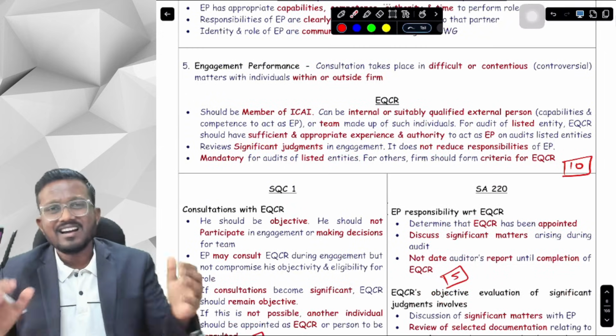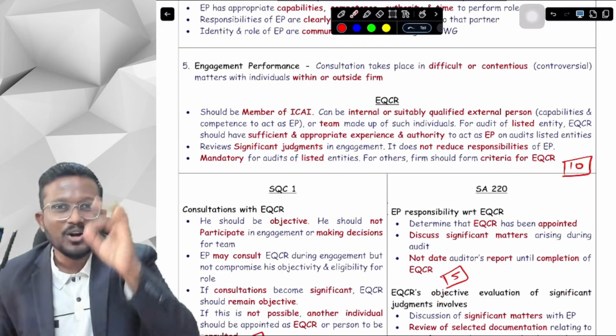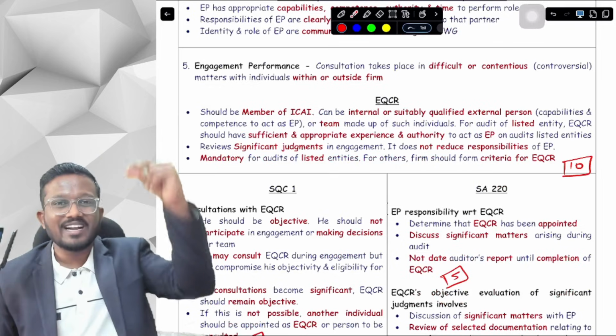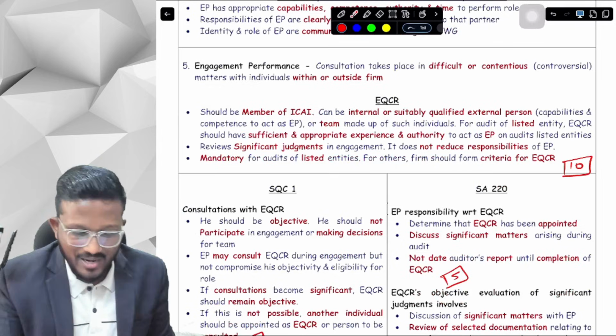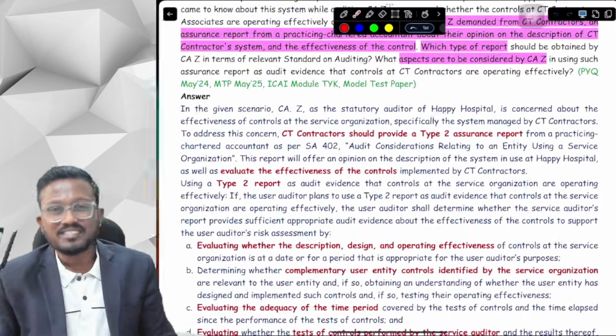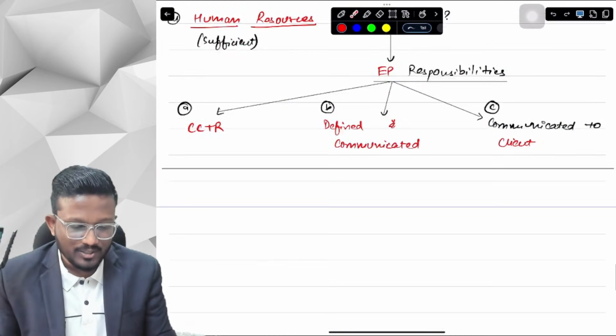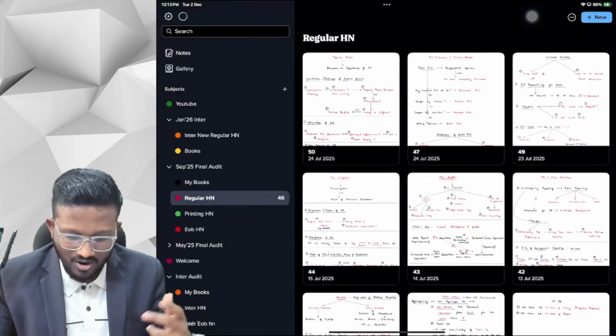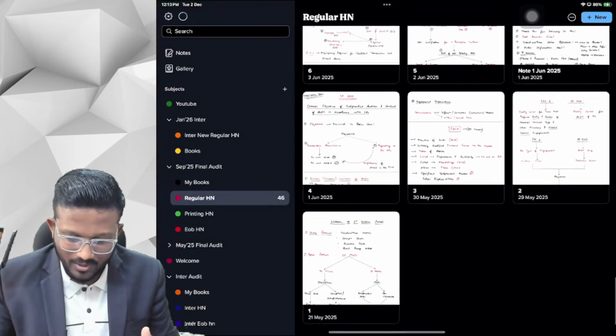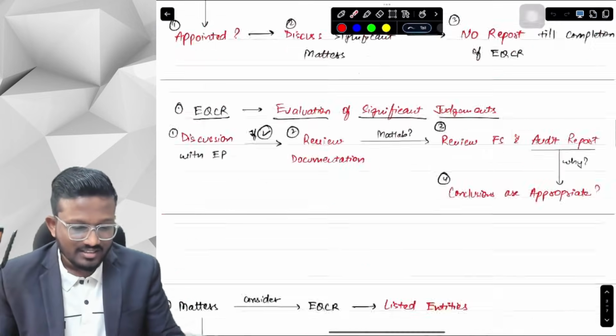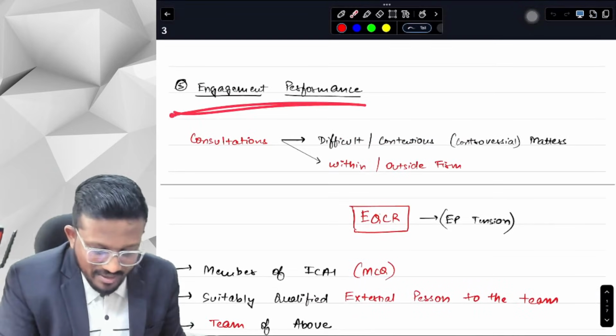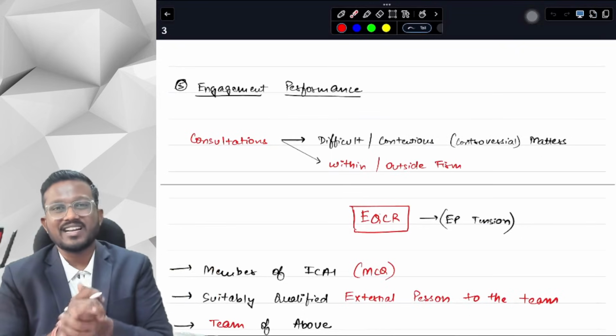Okay, yes sir. Now we are starting with the most important topic of SQC1 and SA220. Look here, SQC1 and SA220, that is EQCR. So this is the fifth element of our SQC1 and SA220. Let's get on to our second handwritten notes, because it was covered in the second lecture. This is engagement performance, the fifth element of our SQC1 and SA220.